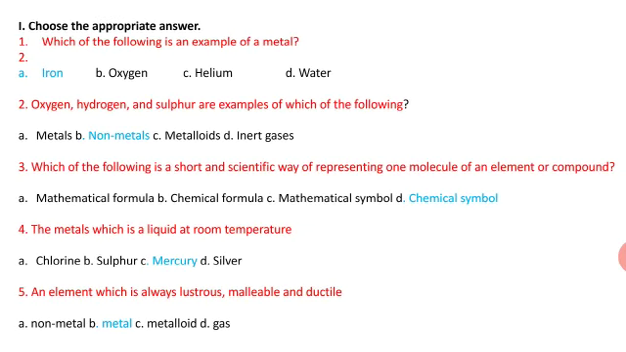So choose the appropriate answer. First one: which of the following is an example of metal? Iron. Oxygen, hydrogen, sulfur are examples of which of the following? Non-metals. Which of the following is a short and scientific way to represent one molecule of an element or compound? Chemical symbol. The metal which is liquid at room temperature: mercury. An element which is always lustrous, malleable and ductile: metal.